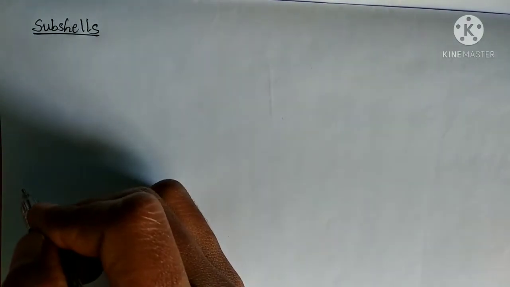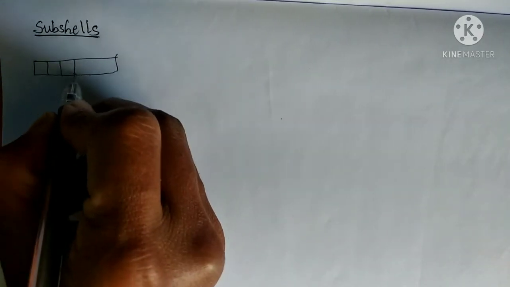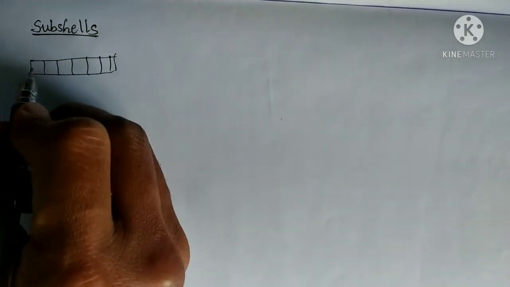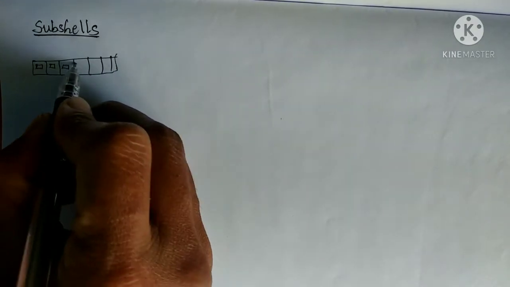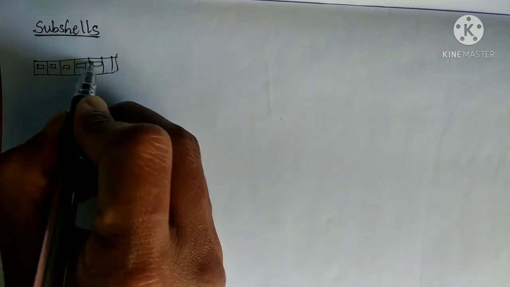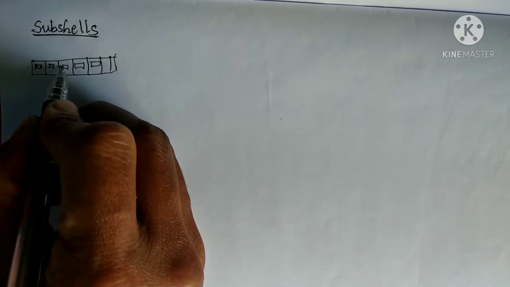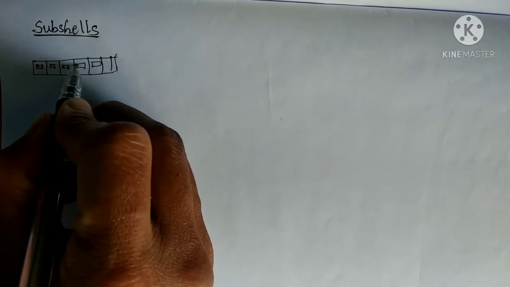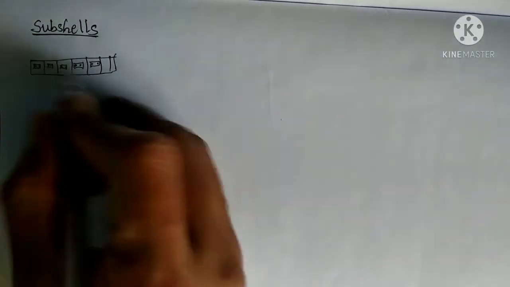Who will sit on the benches? Students. So here, the floor is there. In each floor, rooms are there, and that may be a different number. In each room, benches are there. Similarly, on each bench, 2 or 3 students will be sitting, right? Exactly, with this same example, we will discuss the subshells also.